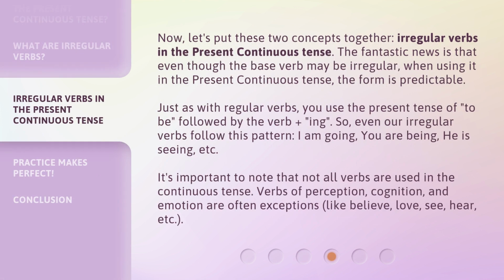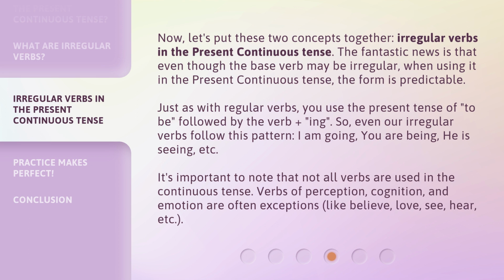Now, let's put these two concepts together: irregular verbs in the present continuous tense. The fantastic news is that even though the base verb may be irregular, when using it in the present continuous tense, the form is predictable. Just as with regular verbs, you use the present tense of to be, followed by the verb plus ing.